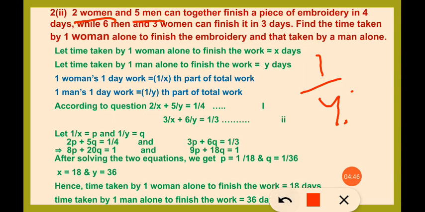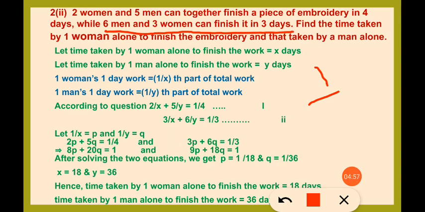Similarly, the second situation says that 6 men and 3 women finish the work in 3 days. So in one day they are completing 1 by 3 of the work. The work done by 6 men is 6 by y, and the work done by 3 women is 3 by x. So 3 by x plus 6 by y is equal to 1 by 3.